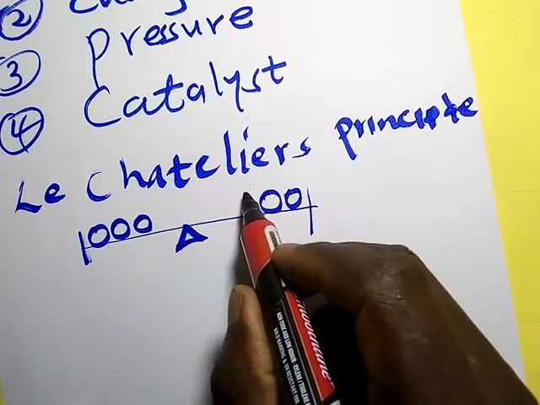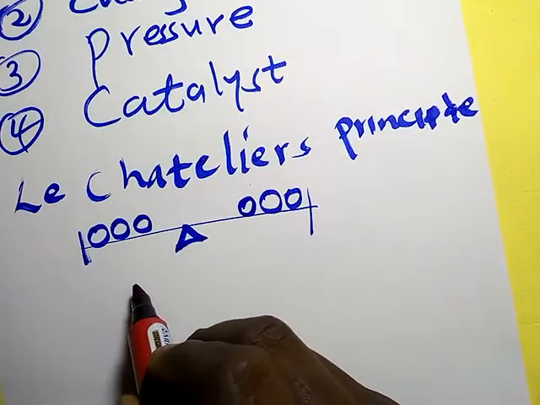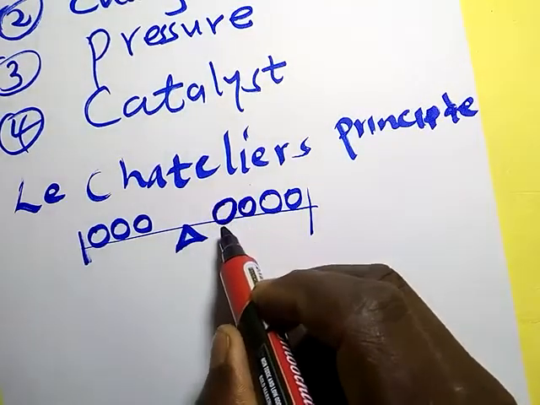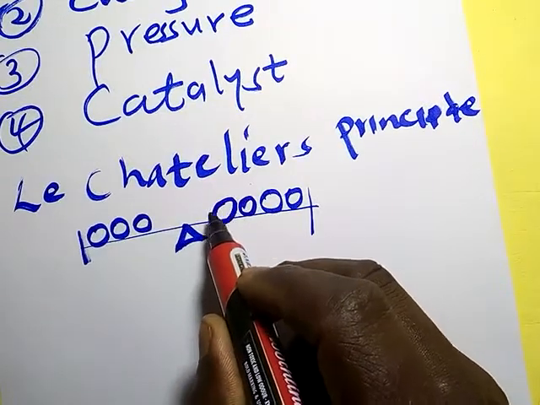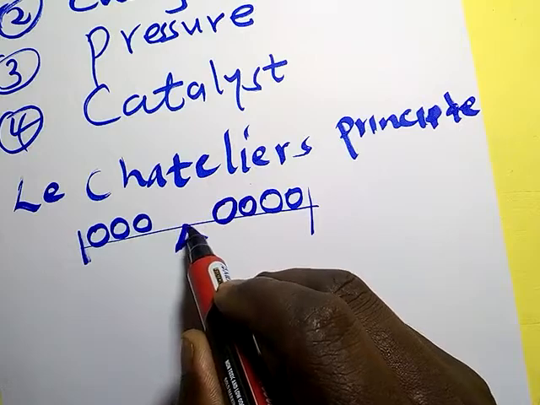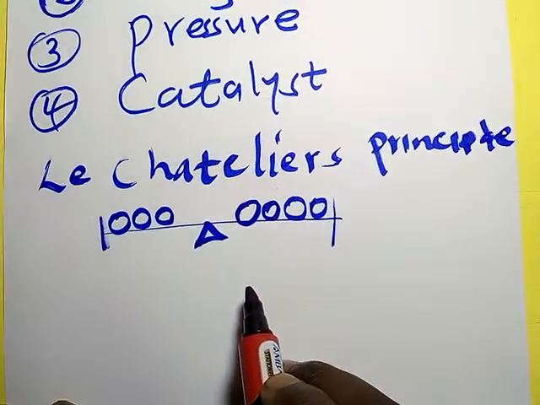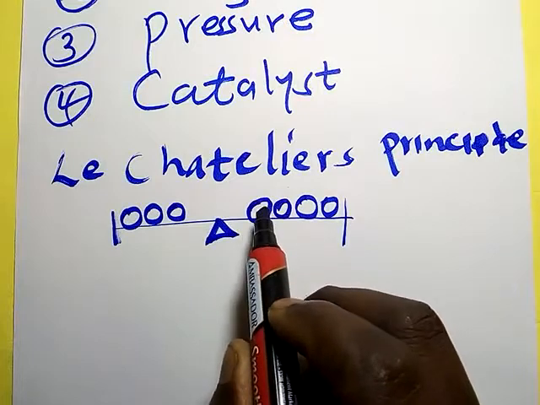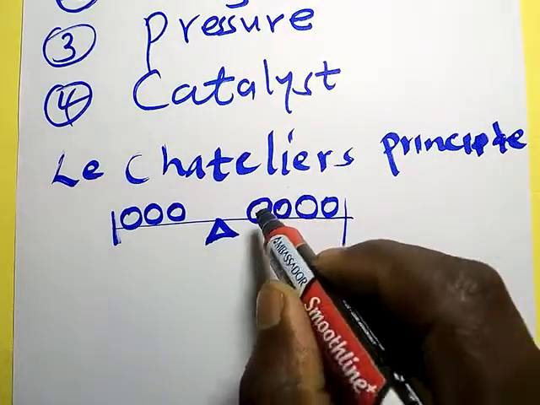If I make this system equilibrium balanced, then I introduce another one here, then it means that I have disturbed the system which has been at equilibrium. Therefore, what will happen? Equilibrium will move in such a way as to oppose the change.